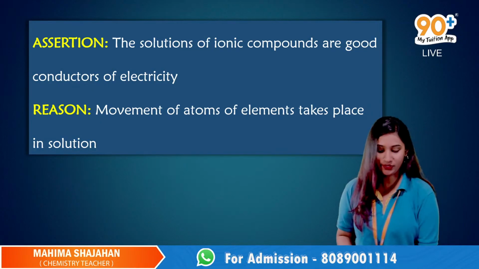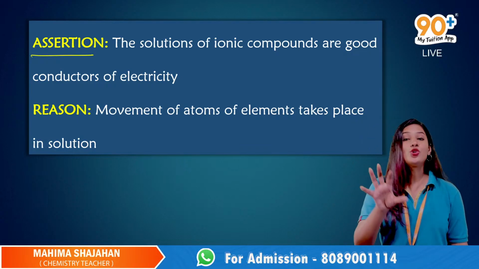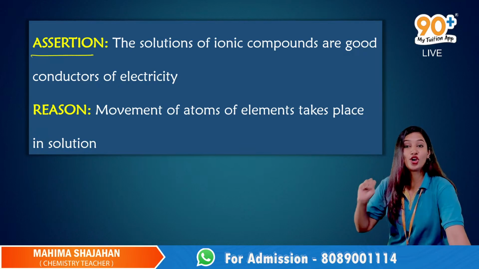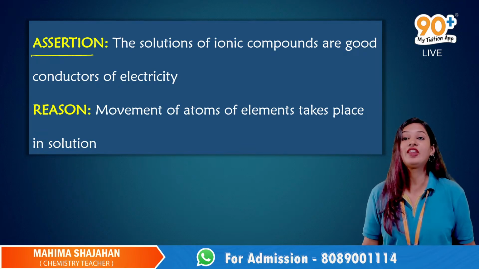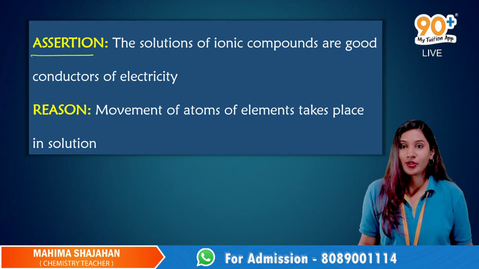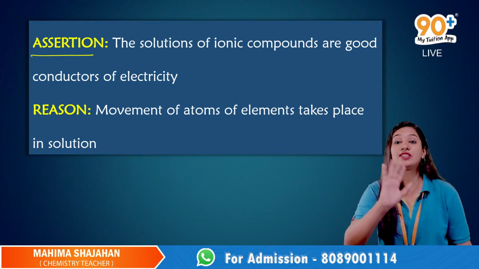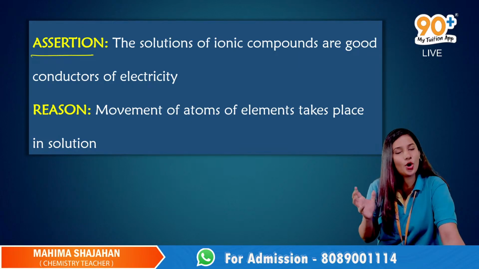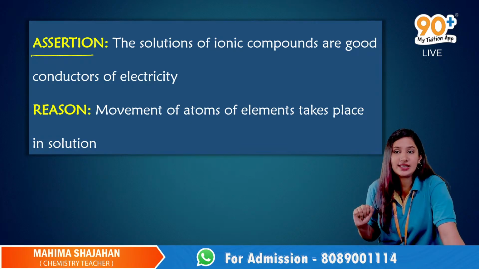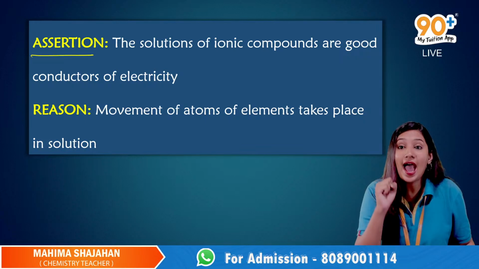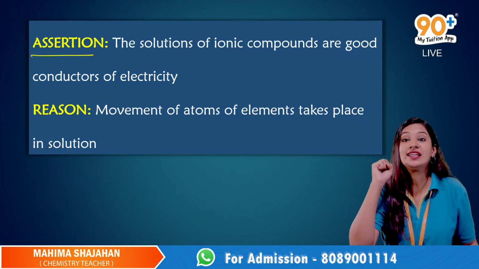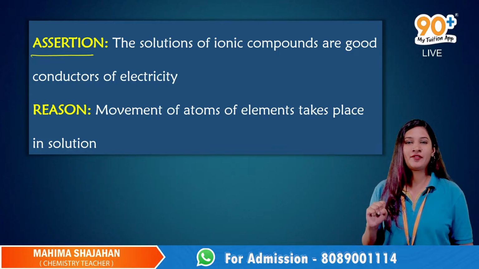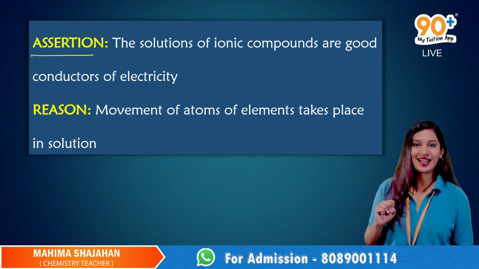Here you go. This is your assertion: the solutions of ionic compounds are good conductors of electricity. Ionic compounds in solution are said to be good conductors. Now, what is the reason they give? Movement of atoms of elements takes place in solution. There is a small problem there, right?